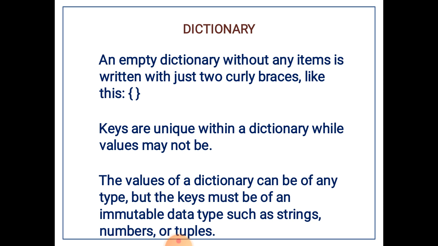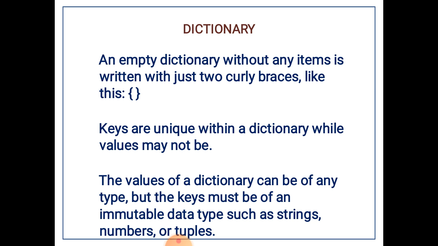Keys are unique within a dictionary while values may not be unique. While writing keys, remember that keys should be unique within a dictionary. You can repeat the same key in another dictionary, but not within the same dictionary.